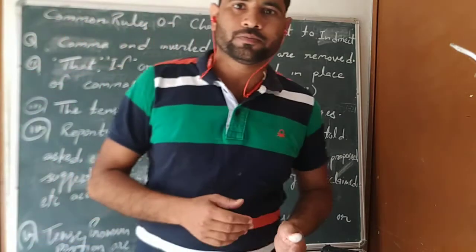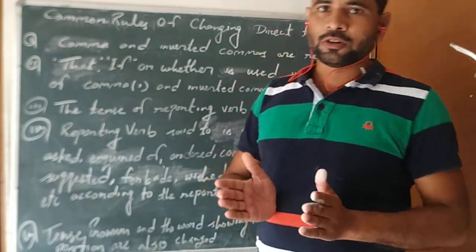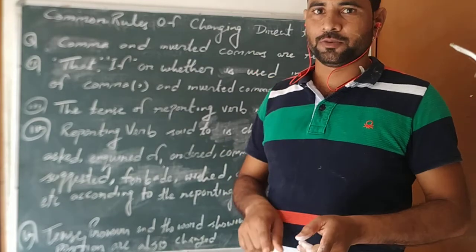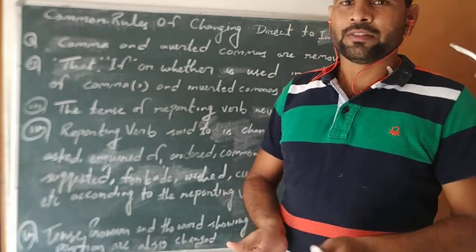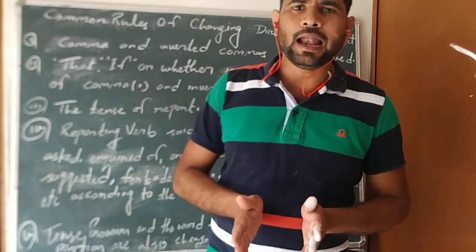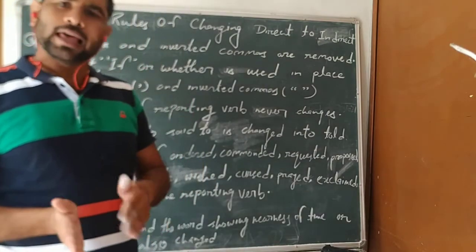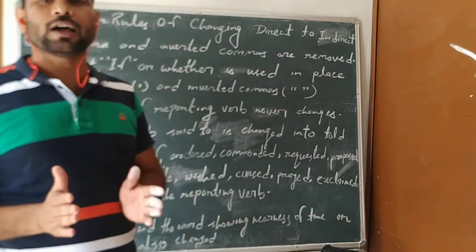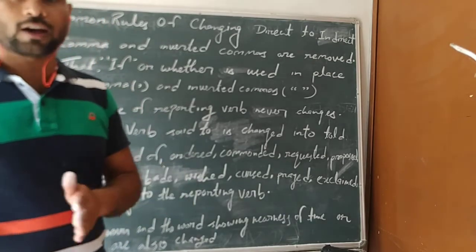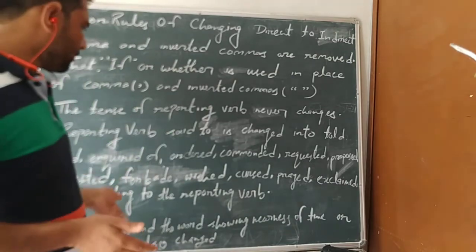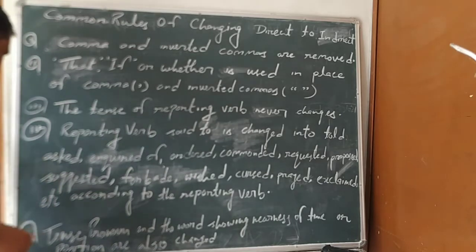I will tell you when we use told in place of said to, and when we use inquired of in place of said to. There are 5 kinds of sentences, and the changing of narration of each sentence is different. In the next video I will tell you how we change the reporting verb said to into told or asked or inquired of. First of all, I have to tell you the common rules of changing direct to indirect. The last point is